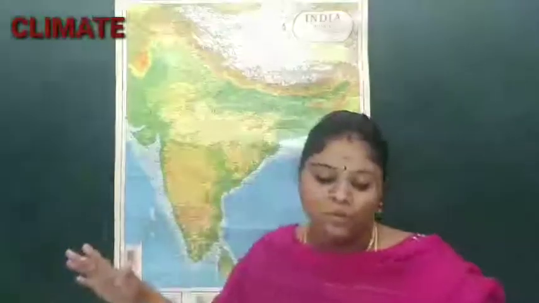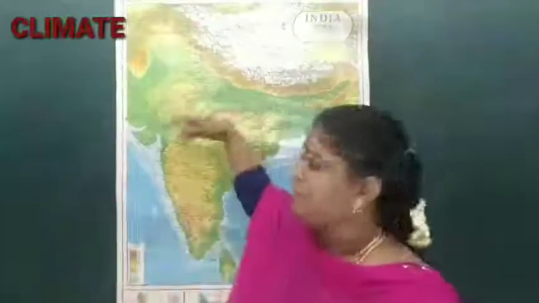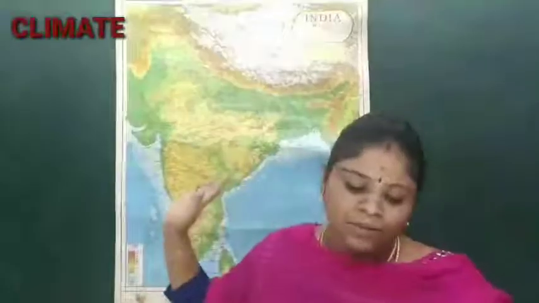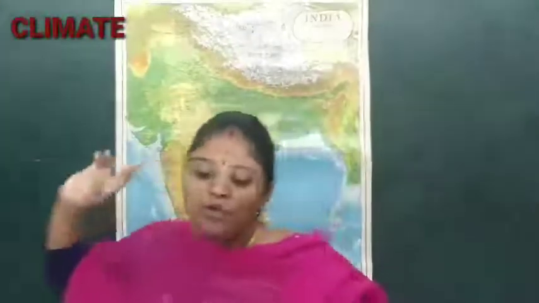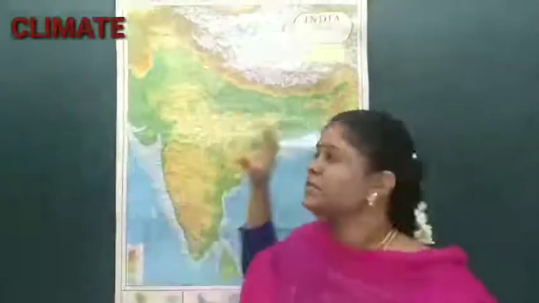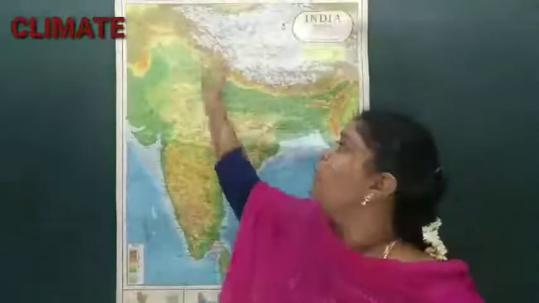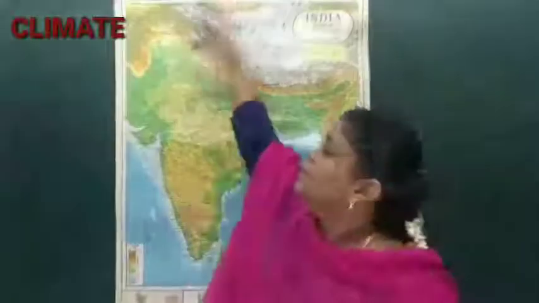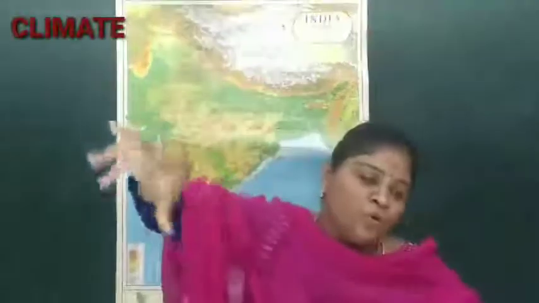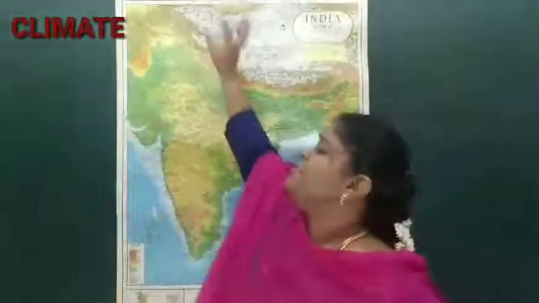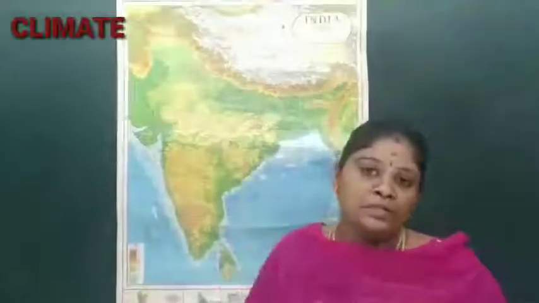They usually influence the weather of the northern and northwestern regions of India. As I told you already, the Mediterranean region is an ocean body, so the air starts circulating from there. It is called the western cyclone.